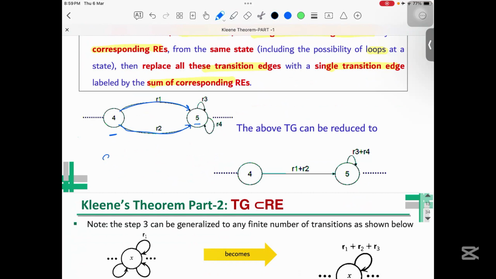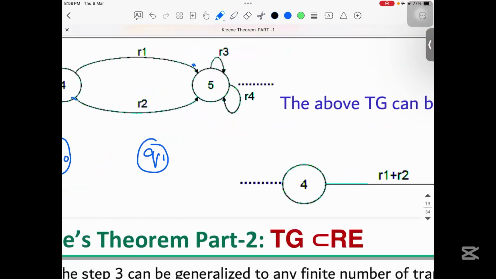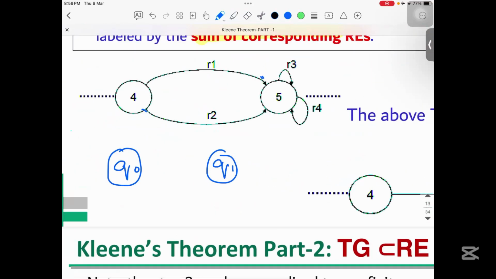For example, if we have a state Q0 and here we have a state Q1, and someone has written a regular expression which is A plus B, what are the possible strings? The possible string is either A or B. For this particular regular expression, if I need to make a finite automata, you can make it like this.